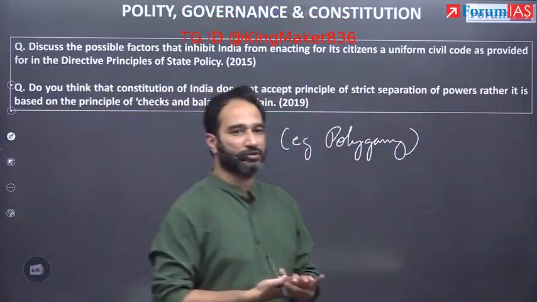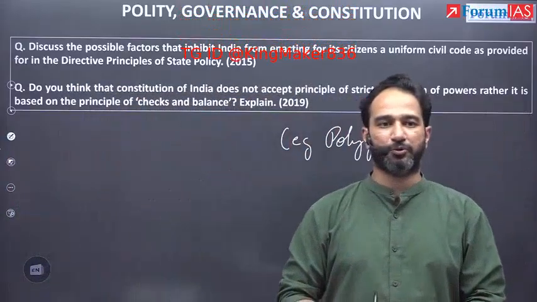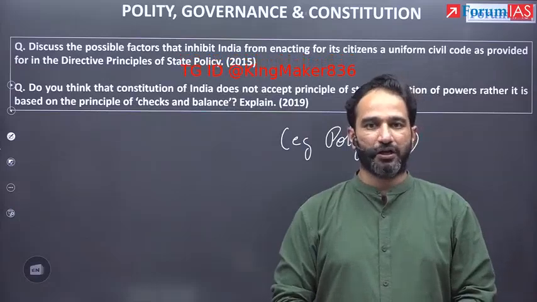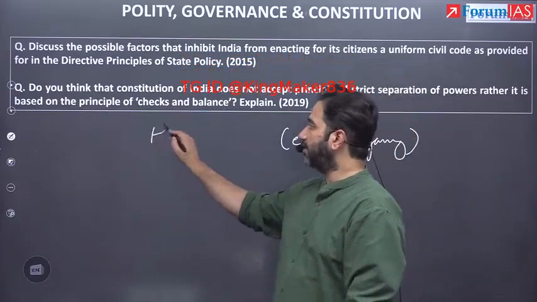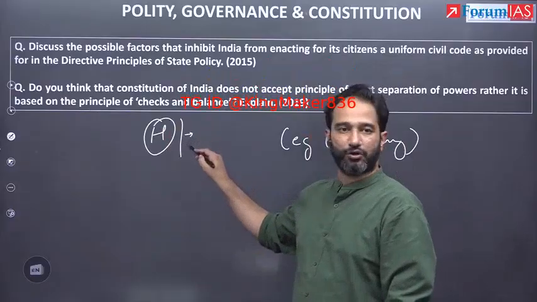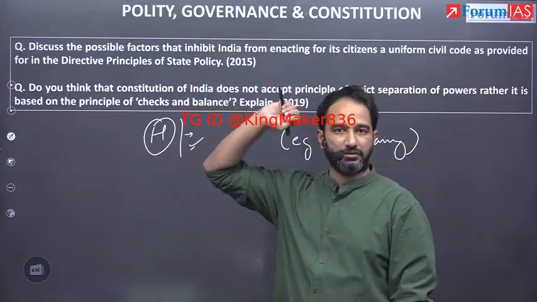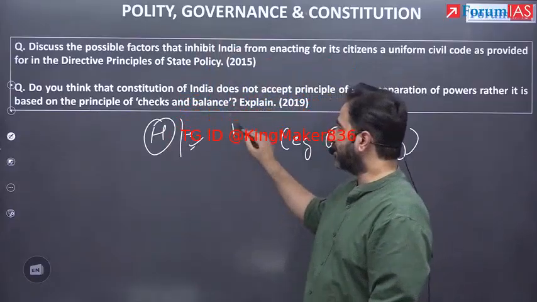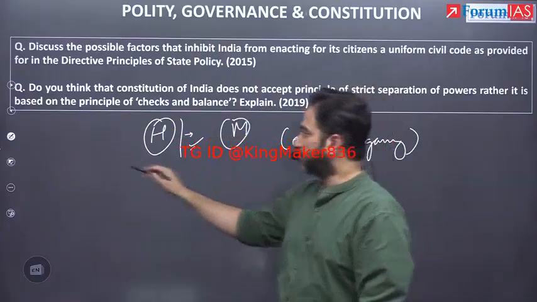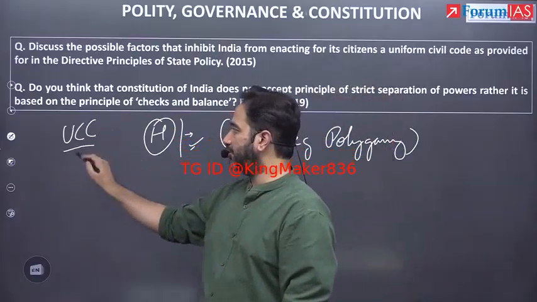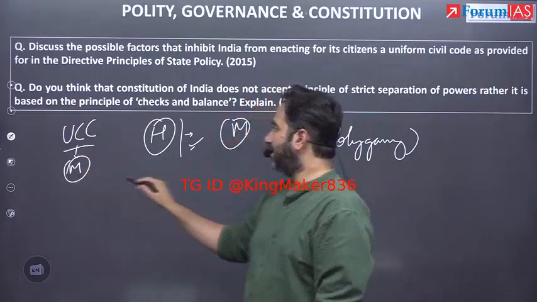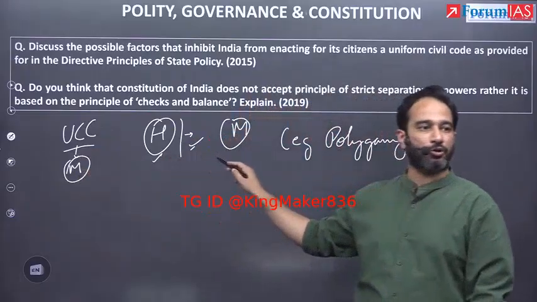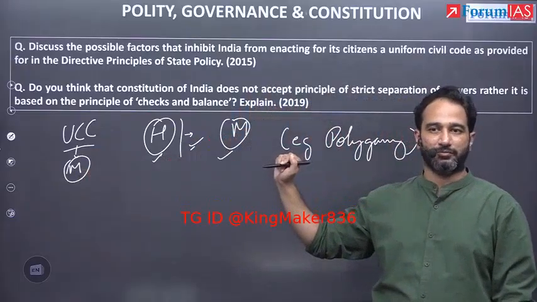So Article 25 talks about the fact that we have freedom to practice religion. Now, the Hindu Code Bill abolished polygamy for all Hindus, even though it was practiced within the religion. But it has been allowed for Muslims. So when you introduce a uniform civil code and you have a common law for marriage, either you're going to allow polygamy for Hindus or you're going to ban it for Muslims.